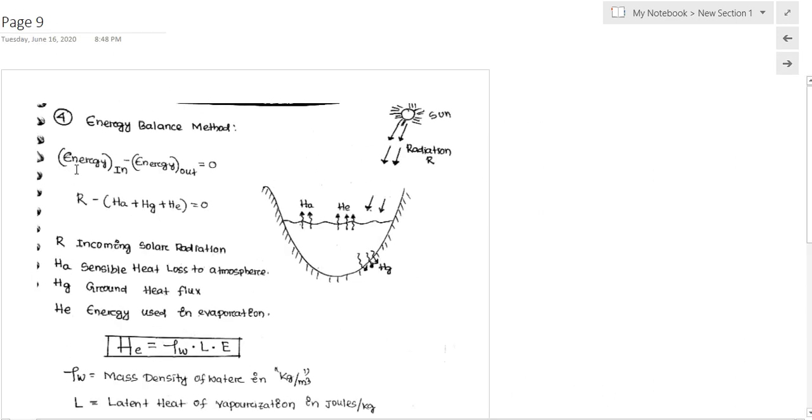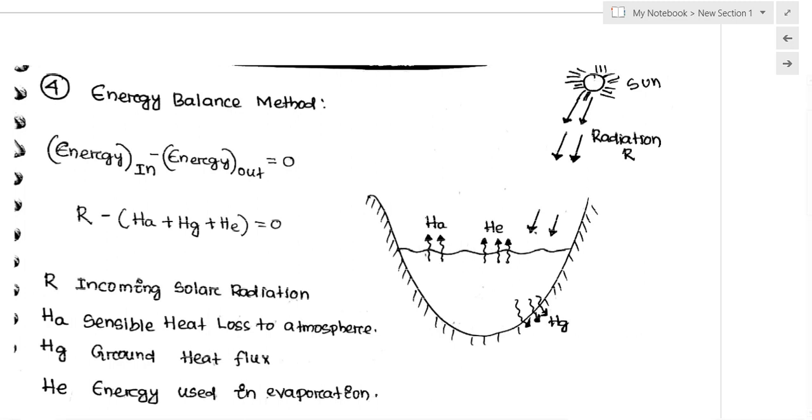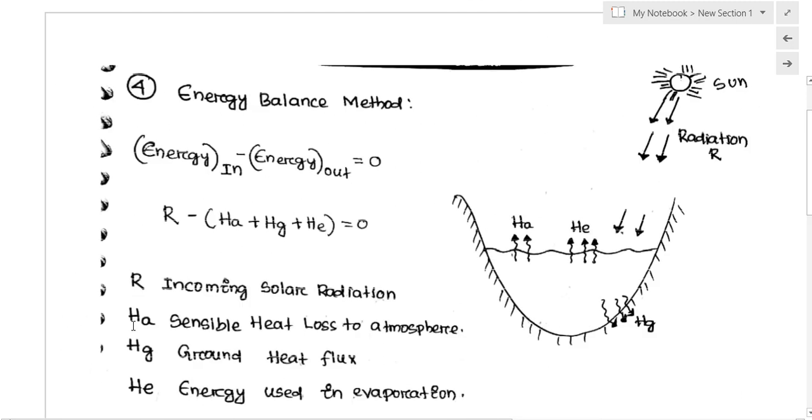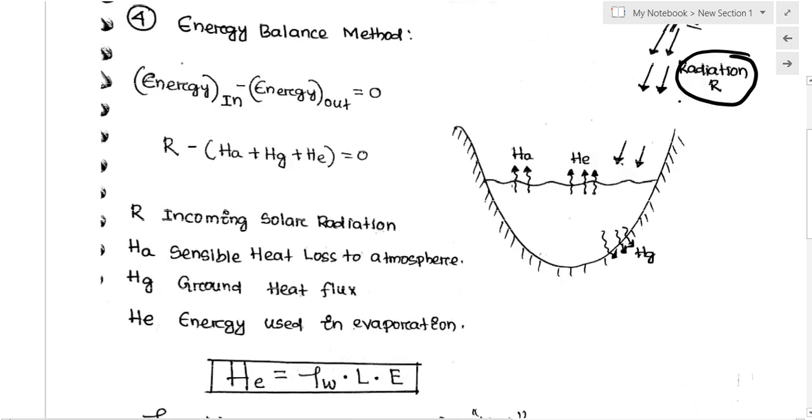The last method is called the energy balance method. This is basically conservation of energy. The radiation energy coming from the sun is the input to the reservoir for the evaporation process, and the output of the energy is the sum of the energy lost to the atmosphere, called sensible heat loss to the atmosphere. So this is the basic equation.